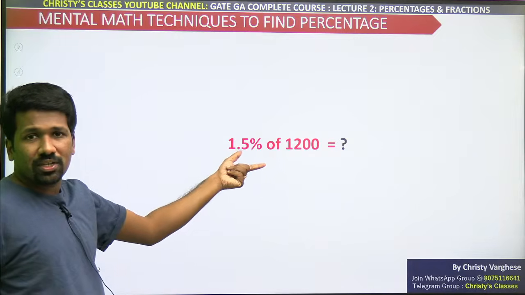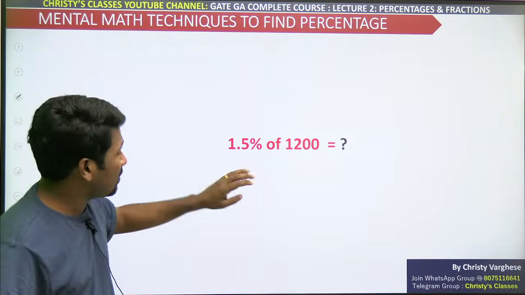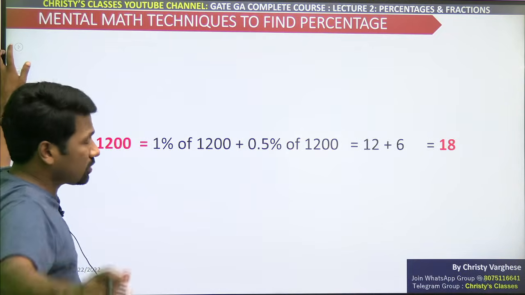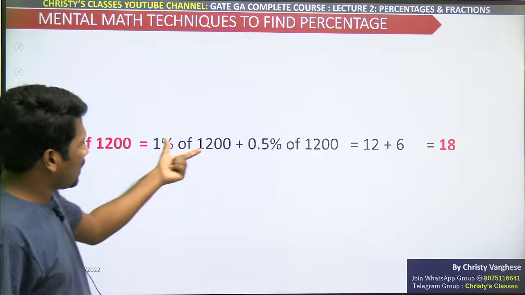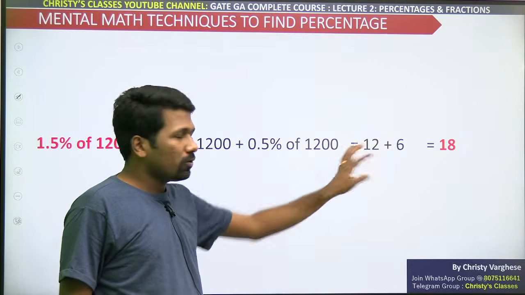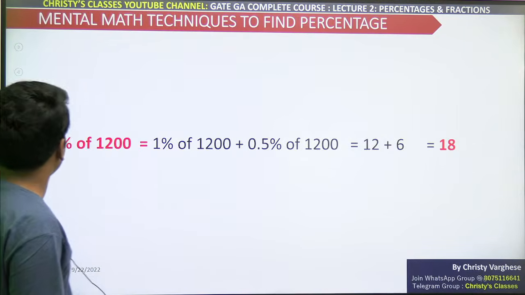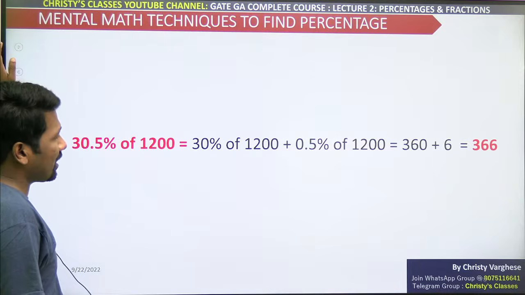Similarly 1.5 percentage है तो 1 percentage के साथ आधा percentage add कर सकते हैं. Very fast I am discussing and finishing it. We need to start questions very fast because it's already 12. So 1 percentage 12 है तो आधा percentage 12 का आधा 6 होगा ना. So वो दोनों का sum होगा 18. Are you understanding? 30.5 percentage, 30 percentage के साथ आधा percentage.